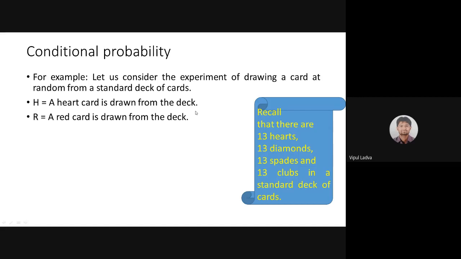Red color, observe, red means lal, lal means heart. Don't interpret it like that. Here I am talking about the color. A card, the second card should be of red color.